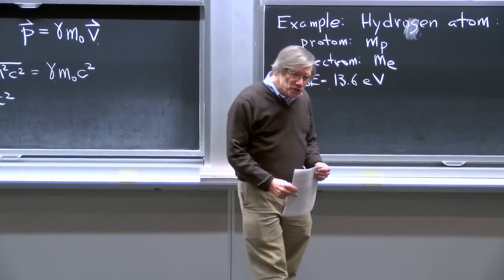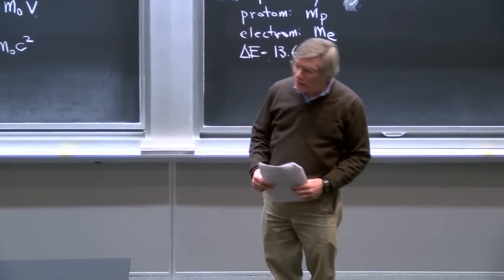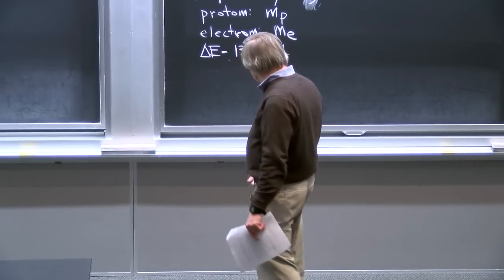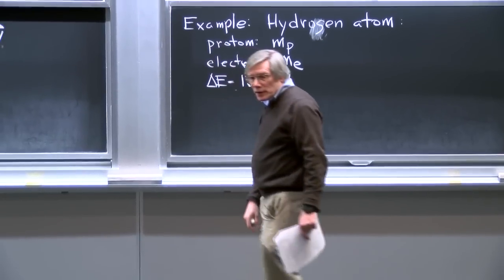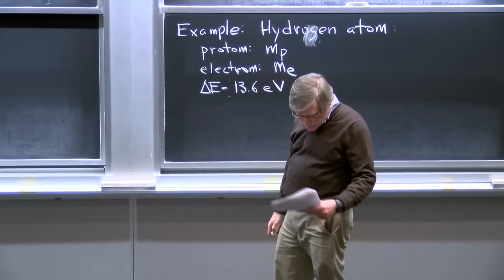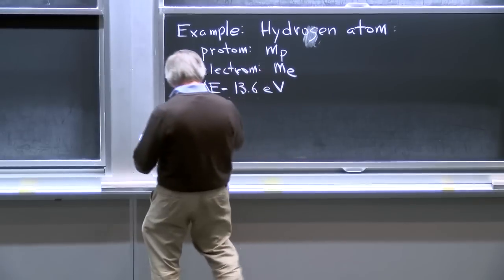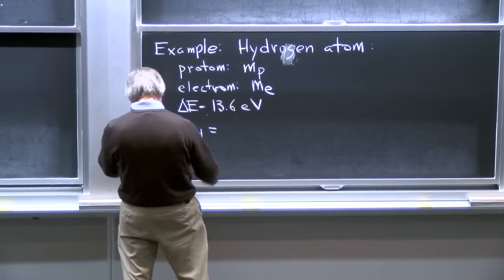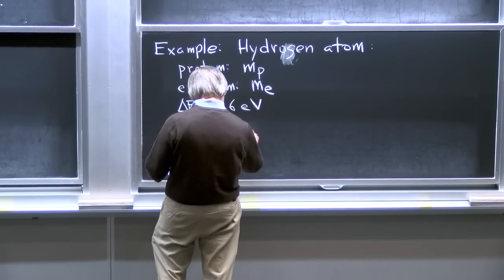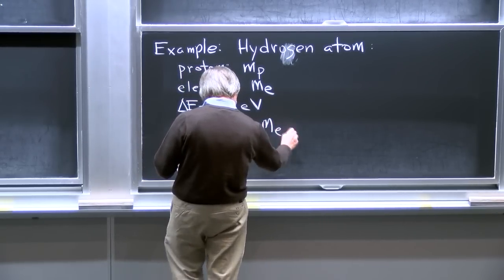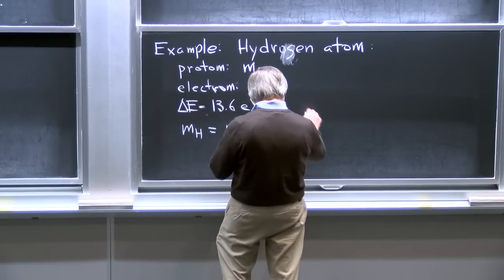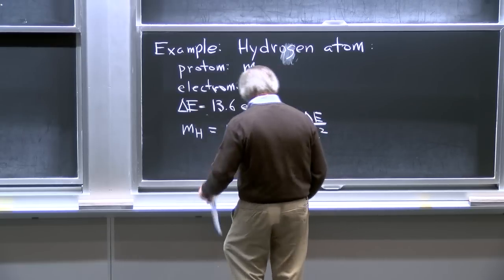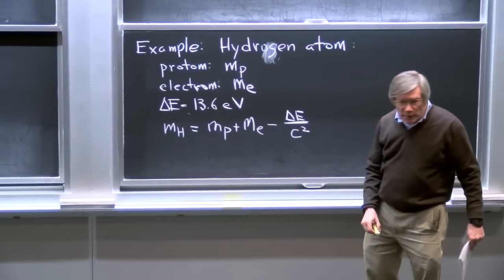So the mass of a hydrogen atom is not the sum of the mass of the proton and the electron, as it would be in Newtonian mechanics, but is less by an amount proportional to this energy given off, delta E, 13.6 electron volts. And just putting the c squareds in, I hope, the right places, the mass of a hydrogen atom will be equal to the mass of a proton plus the mass of an electron, but then minus the binding energy expressed in mass units, delta E over c squared.